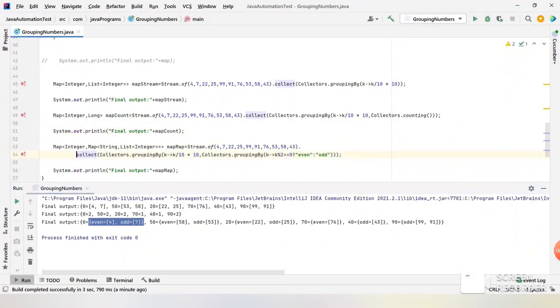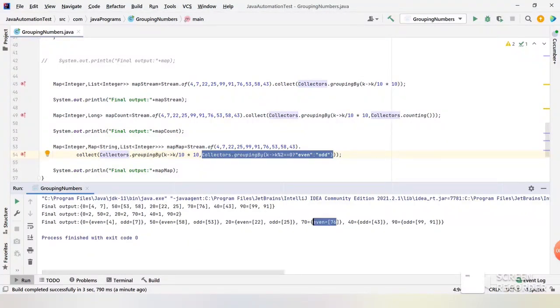If you see the collection, in the first map we have given the condition for the key, and in the value we have given one more condition by grouping it, whether it is even or odd, checking whether it equals 0. This is how we have placed a key-value pair inside a key-value pair. I hope it gives the exact amount of odd and even numbers. 99 and 91 are odd, 43 is odd, and 76 is even, which is the only number in the 70 series. So we have achieved it.